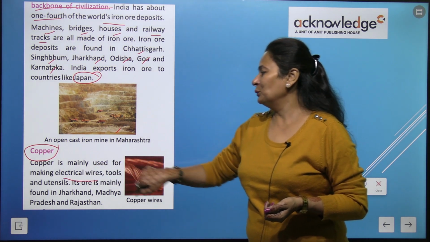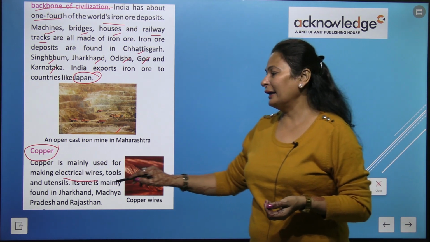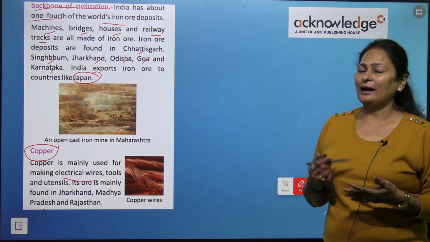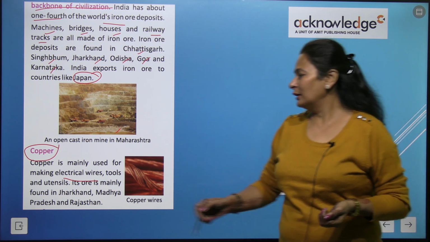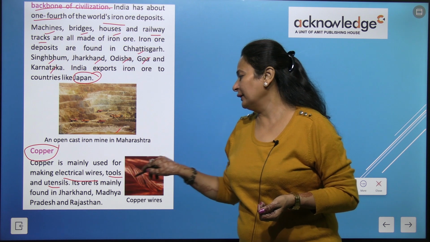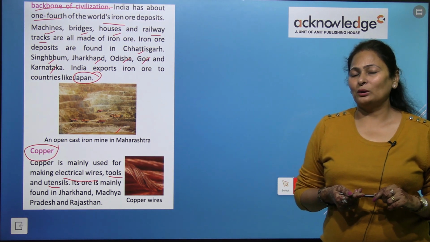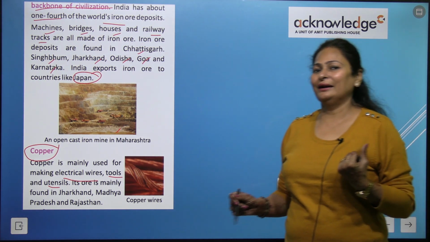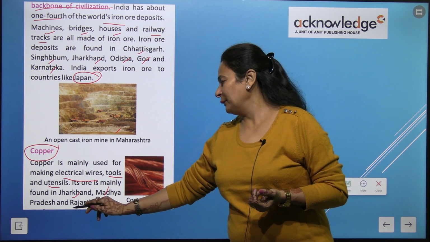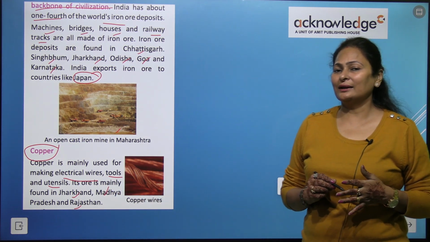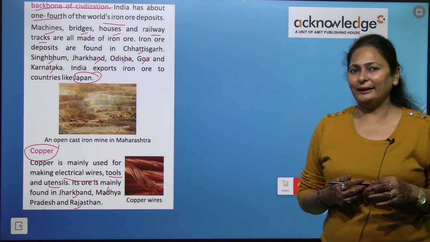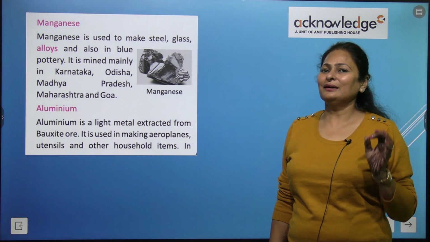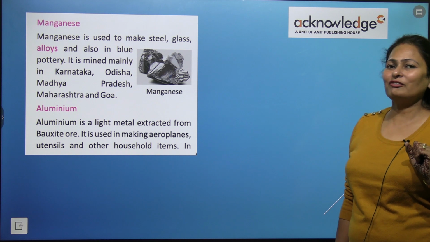So it is mainly used in electrical wires, and tools and utensils are also made with copper. So not only electrical wires, tools and utensils are also made with copper. Ore is mainly found where? It is found in Jharkhand, Madhya Pradesh and Rajasthan. It is a brown colored shiny metal, right? And used for electrical wires. Remember, copper is a very good conductor of electricity.